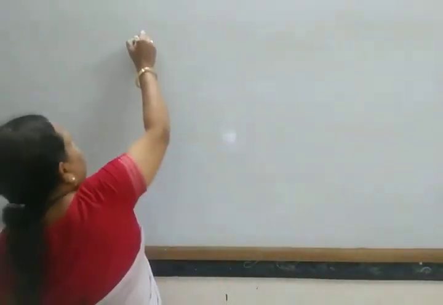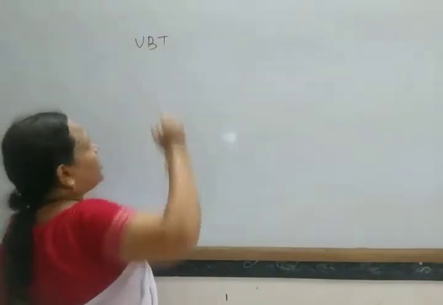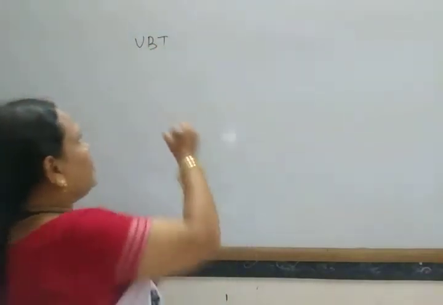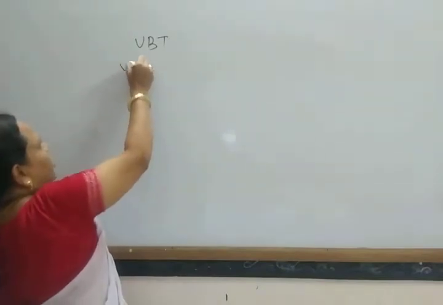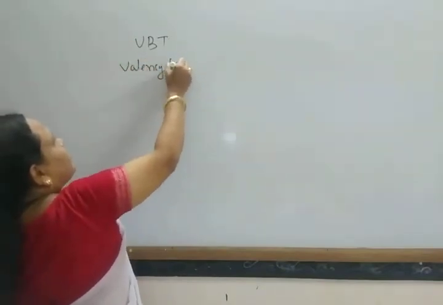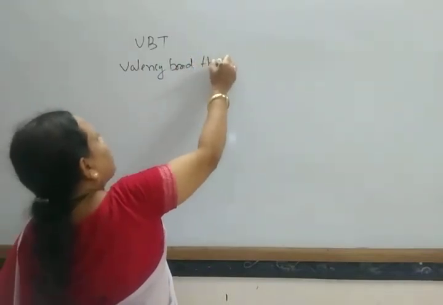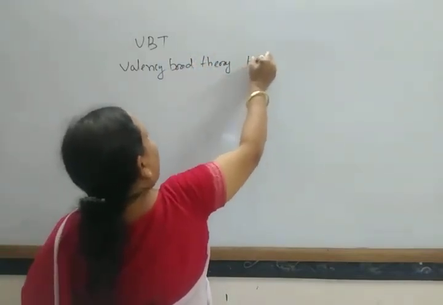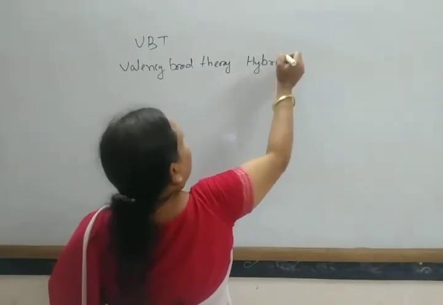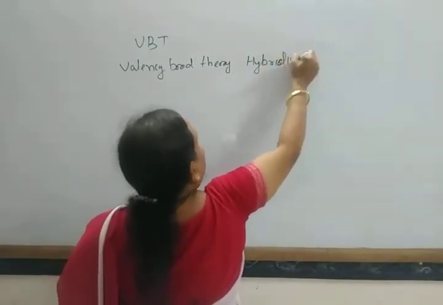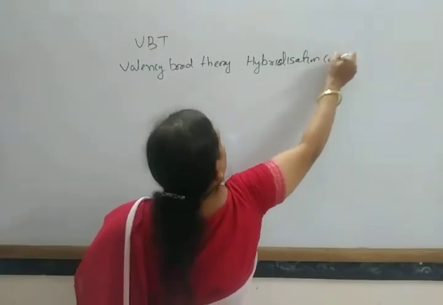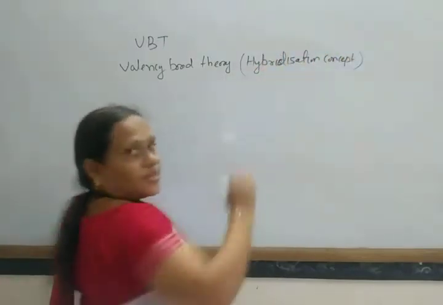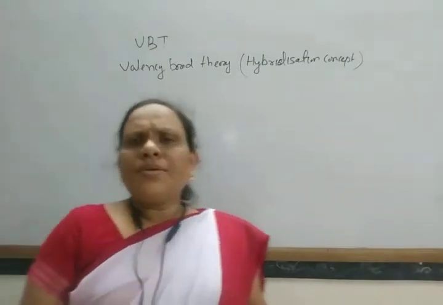It explains the bonding and the nature of compounds, and this theory is based on the hybridization concept.